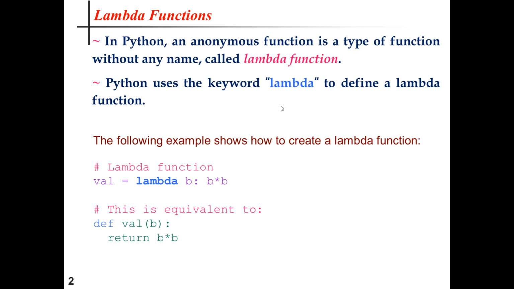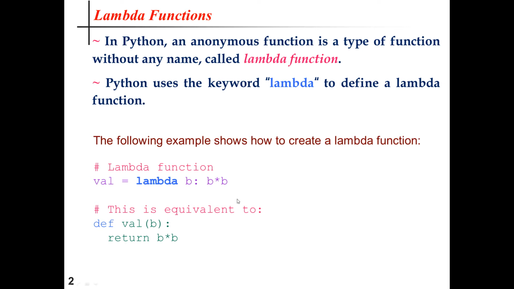Now let us look at the coding snippet that will show how to create a lambda function. So this is the comment symbol. Here I am writing val equal to lambda, that is the keyword being used for defining a small anonymous function that will not have any name and without the return type.